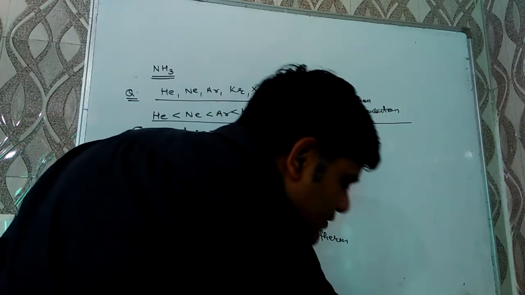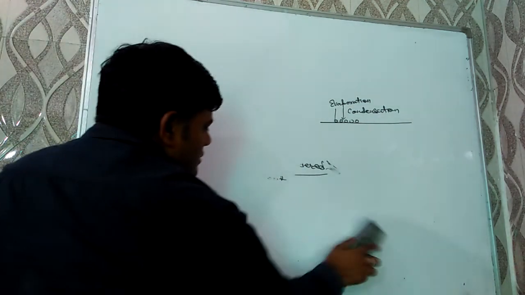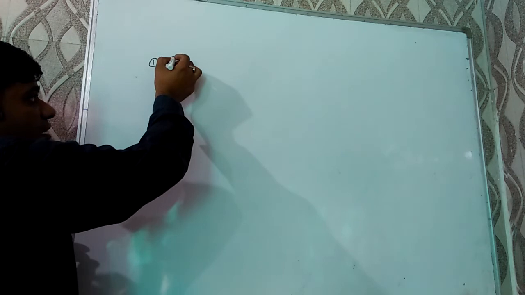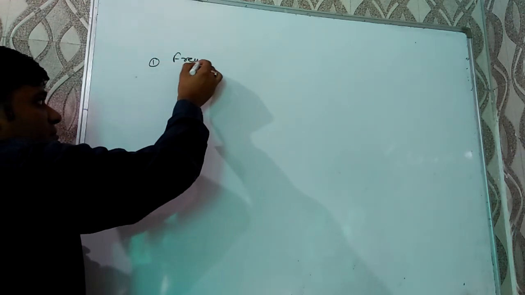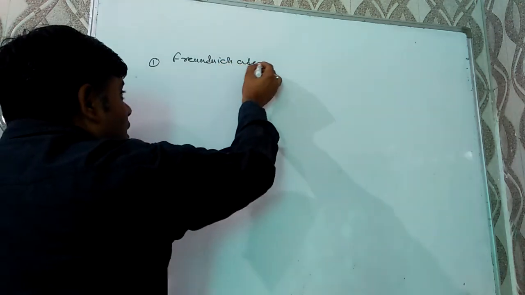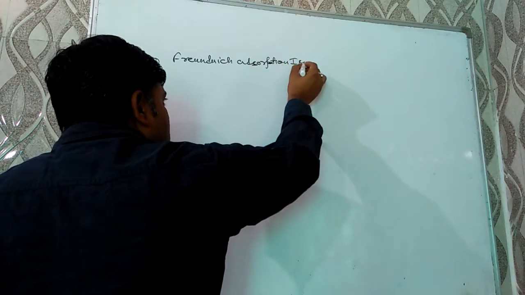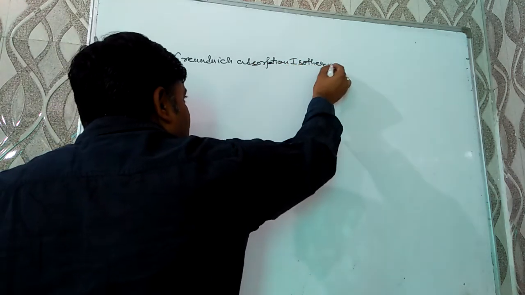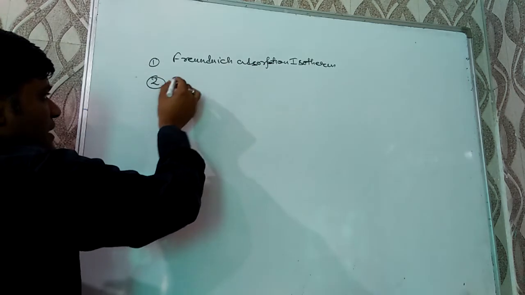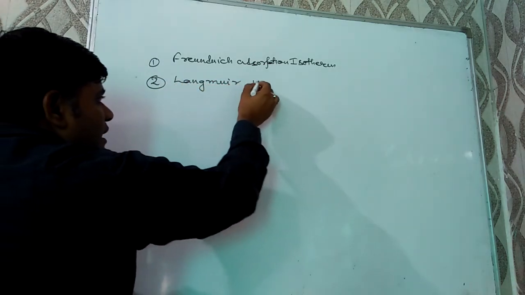And the adsorption isotherm can be of two types. The first one is Freundlich adsorption isotherm, and the second one is Langmuir adsorption isotherm.